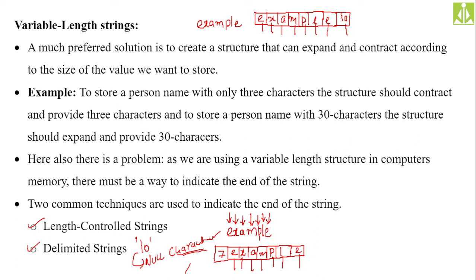So we are going for another approach, that is the delimited strings approach. So what are delimited strings? Instead of counting the characters and keeping the count in the first memory location, we are not counting the characters, we are not utilizing any computer's intelligence. Rather, we are simply storing the whole string, and after storing the complete string, as the last character we maintain the delimiter, the null character in C language. So delimited string is the perfect, 100% foolproof approach to maintain the strings in C language. Because of that reason, we are using that approach only. All our C strings are delimited strings only.